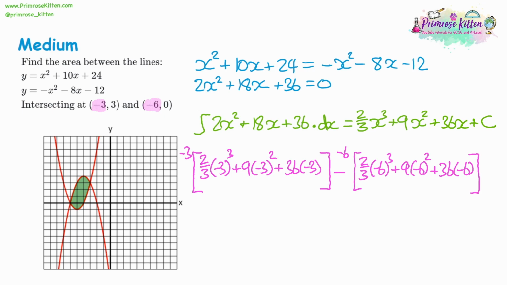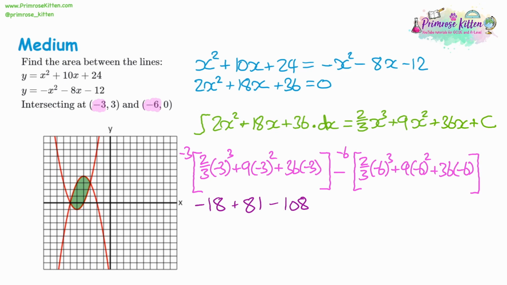So negative 3 cubed is negative 27. We want 2/3 of it, times by 2 divided by 3, and that will give us negative 18. Negative 3 squared is 9, and 9 times 9 is 81. And then 36 times negative 3 is going to give us negative 108. So that's the left-hand side done. Let's do the right-hand side bracket.